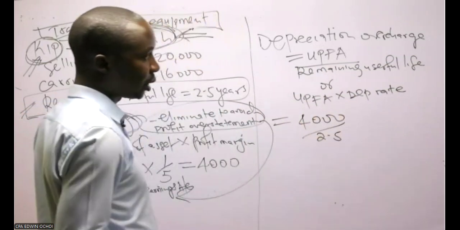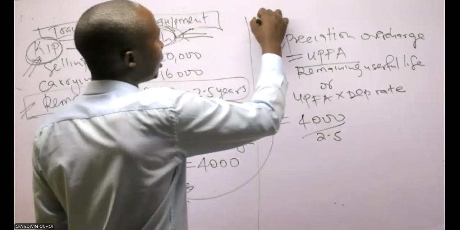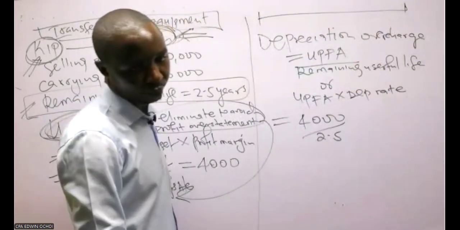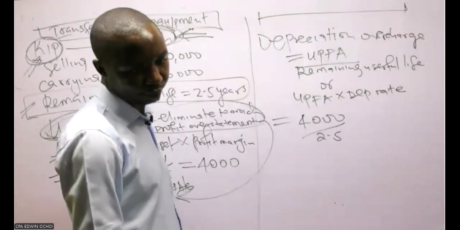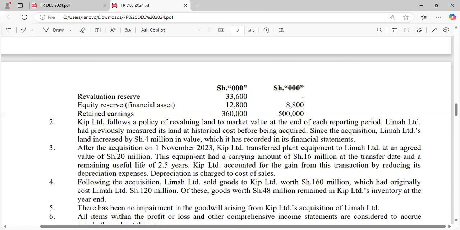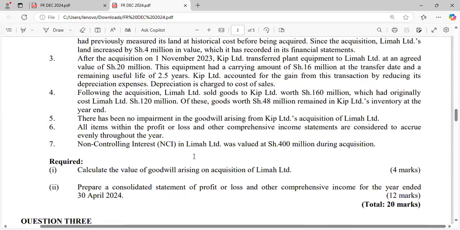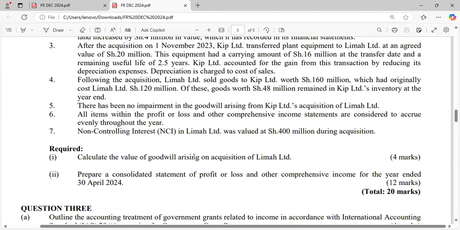But remember, in this question, there's something I never talked about. If you look at this question, it's for the financial year ending 30th April. Our books end on 30th April 2024, so our financial year starts on 1st May 2023.